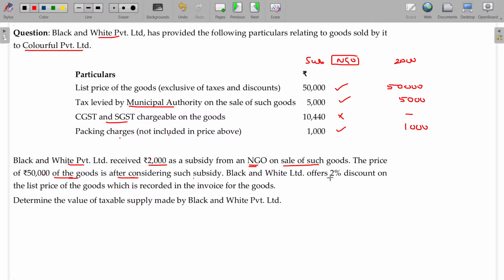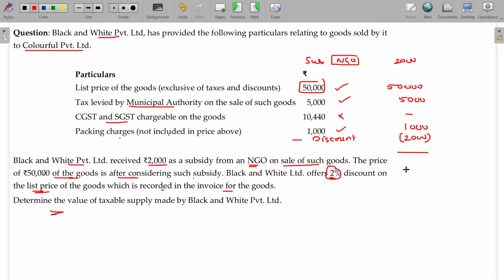Black and White Limited offers 2% discount on listed price of the goods which is recorded in the invoice for the goods. So minus discount. Discount 2% which is already given in the invoice itself. If it is given in the invoice, it should be subtracted. So usually if it is given as 2%, only from the listed price you have to give the discount. So the value being 1,000 rupees. Is that clear? This is a deductible item. From 50,000 you have to calculate.